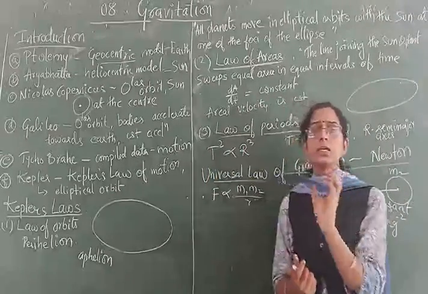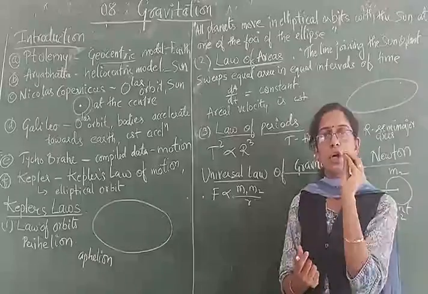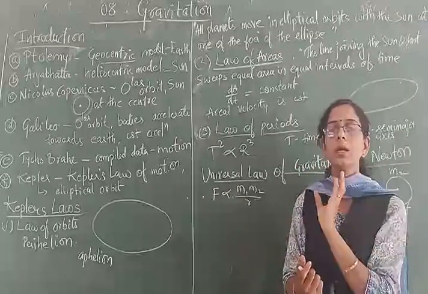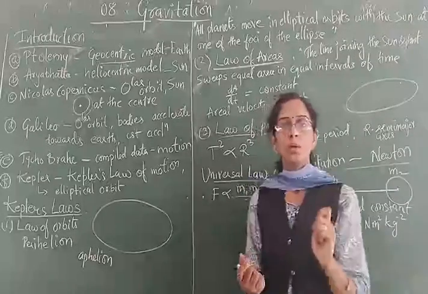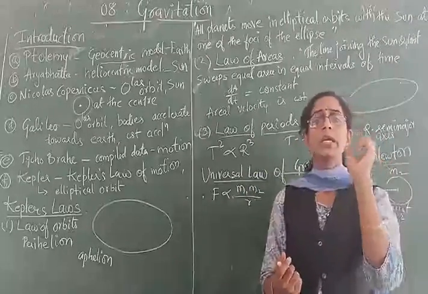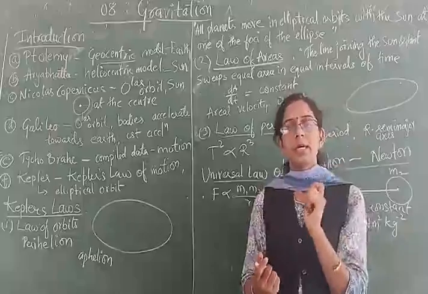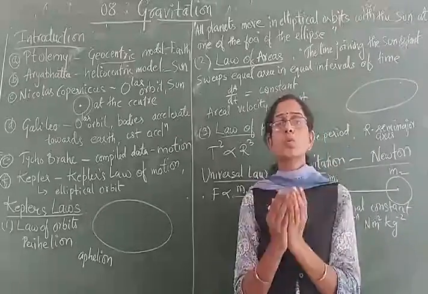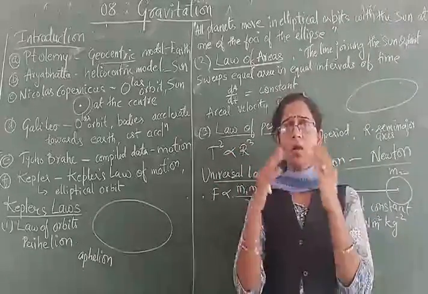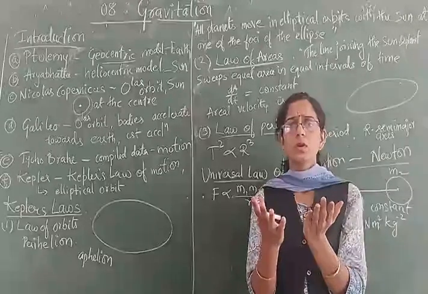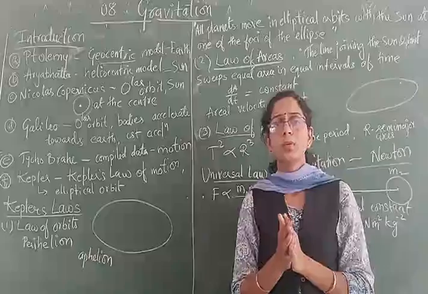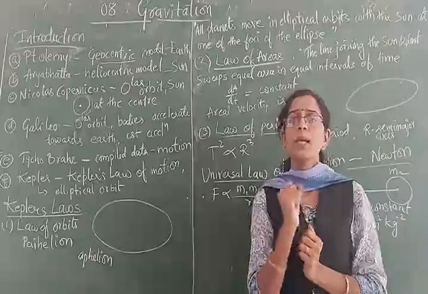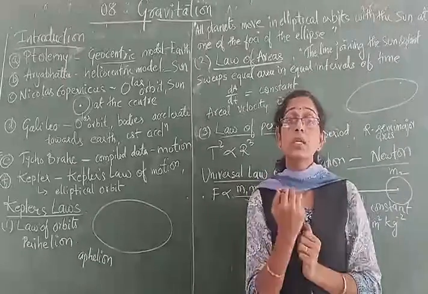Later on, Galileo also followed the same thing given by Nicholas. That is, the sun is lying at the center of that circular orbit, and along those orbits the planets are moving. Apart from it, he added one point: other objects which are around the sun, or around the earth, are being attracted towards the earth.